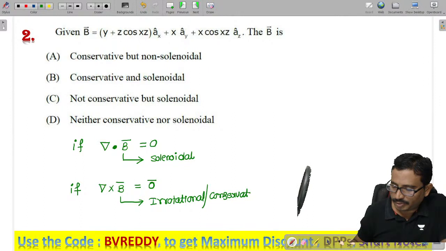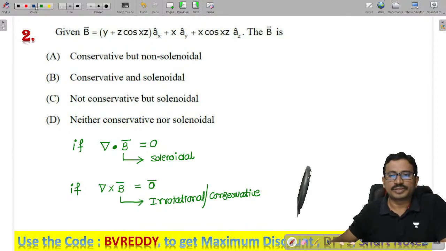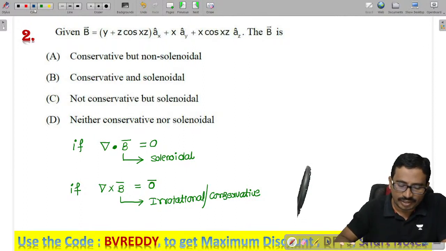Now you tell me, from this what we can say. We need to verify whether the divergence is 0 or the curl is 0. So let us find this out here.